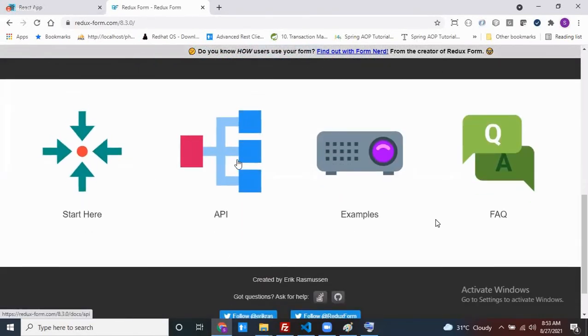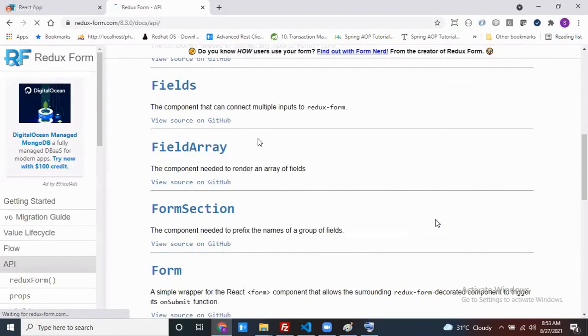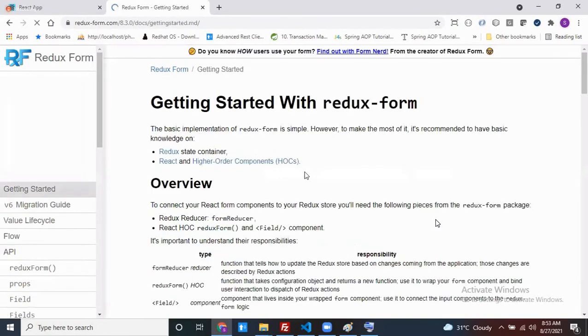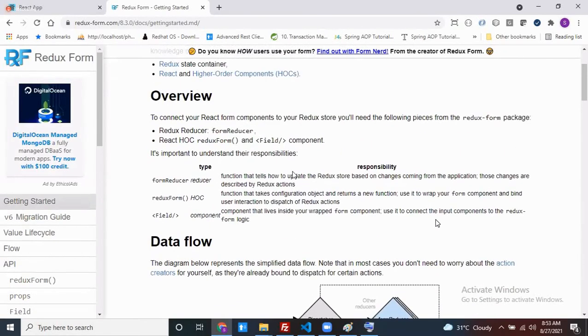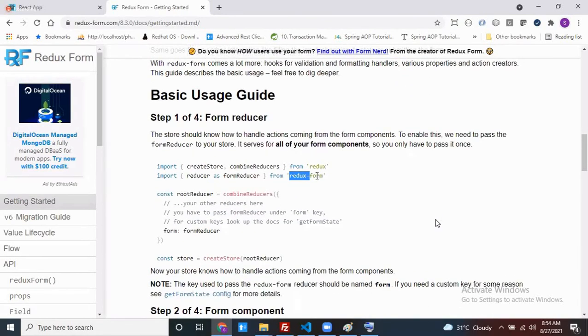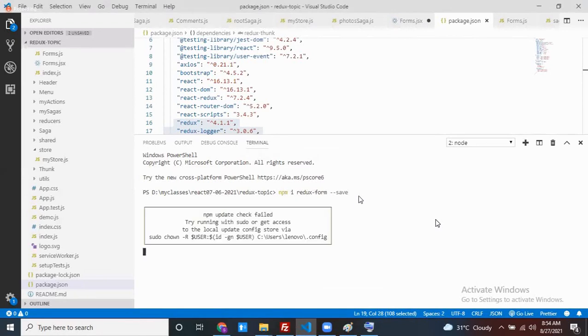Let's go ahead. Redux form, it's not like forms. Redux form. Okay, that's correct, right? Install.